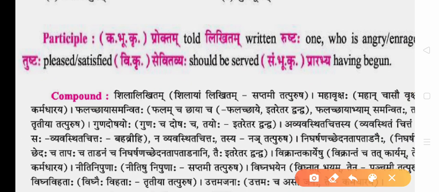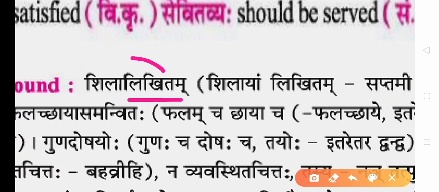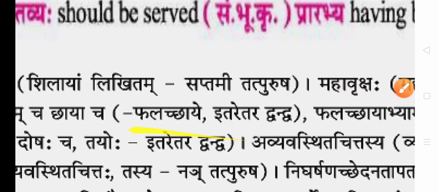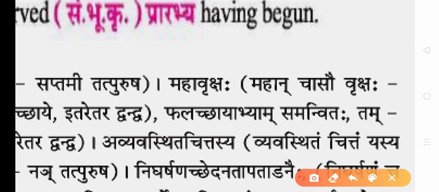Now some compounds we will discuss from this later. Shila Likhitam, written on the stone. So when you say Likhitam on the stone, that is Saptami Tatpurusha, or you can say locative Tatpurusha. Mahavriksha, how is the tree? Great tree. It is adjective noun, great tree. So Karmadharaya compound.